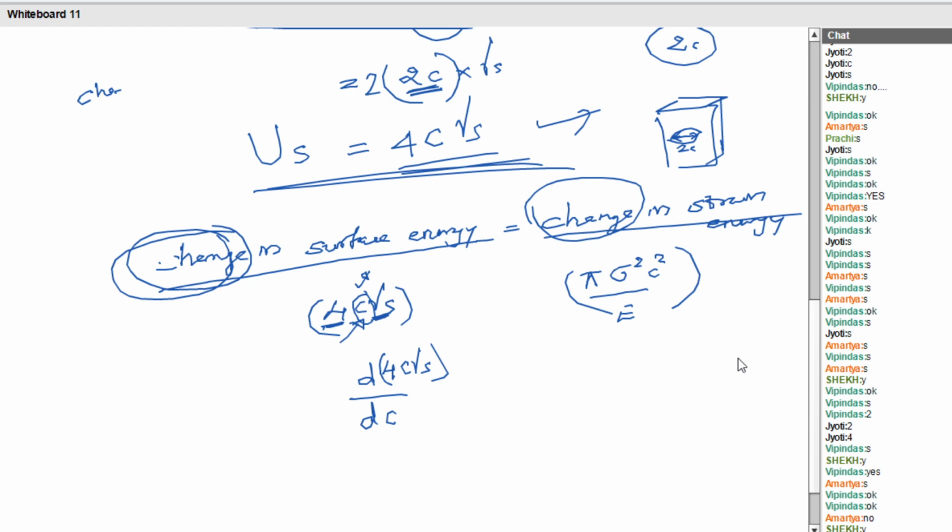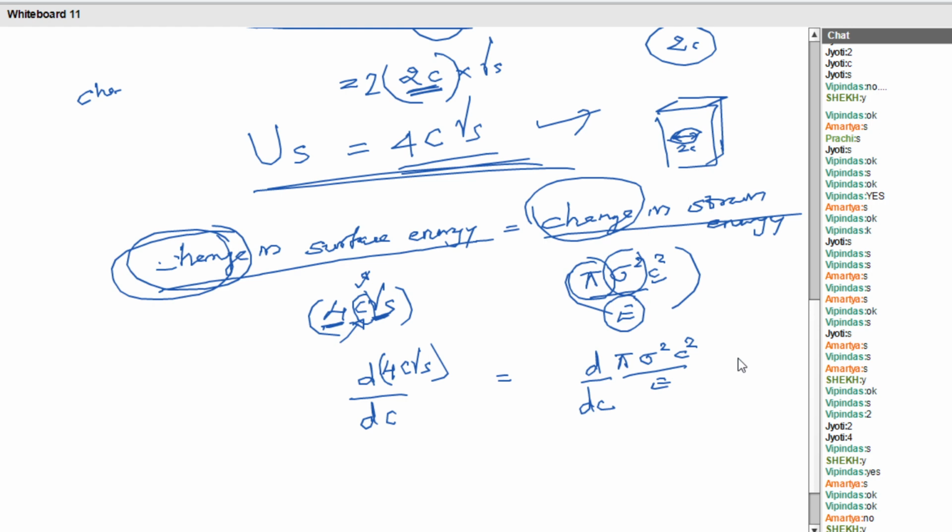I'm going to differentiate. Next, that is equal to pi. Will the value of pi vary? No. What about sigma? No. What about the elasticity E? No. What about the c? Here also the villain is c itself. So d by dc of pi sigma square c square by E. On both sides, you have to remove the constants.